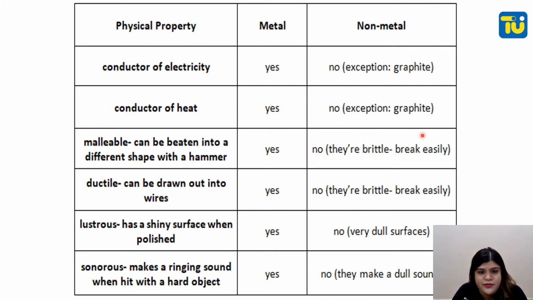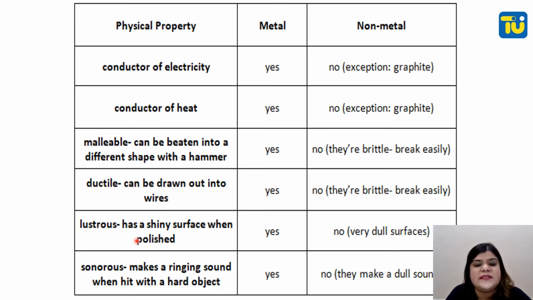Malleable, that means beaten into different shapes with a hammer, into sheets. Metals, yes. Non-metals, no, they are brittle, they break easily. So non-metals do not have this property. Ductile, can be drawn out into wires. Metals, yes. Non-metals are non-ductile. They cannot be beaten into thin wires.